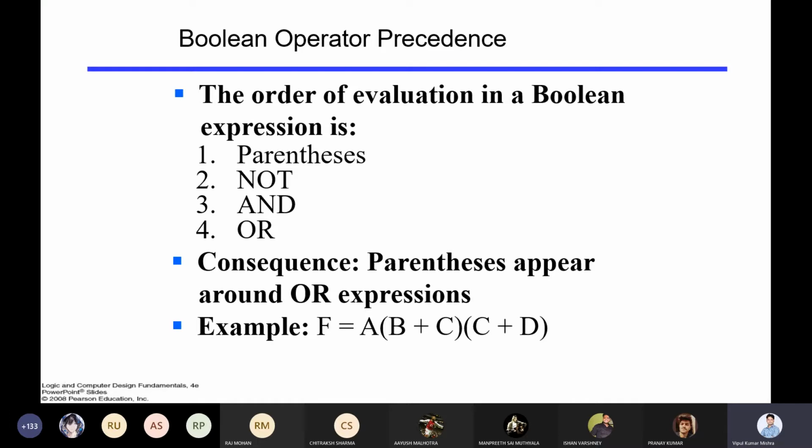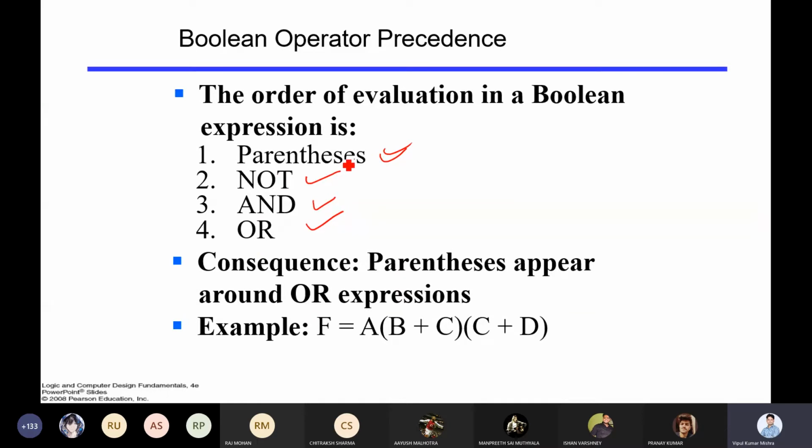Similarly, in Boolean algebra we also have a particular order to evaluate the expression. First is the parenthesis, that is always there. Then second is the NOT. Then AND, and at the end it is the OR. That is the way you will solve or evaluate the expression, right? So that is how evaluation comes into the picture.